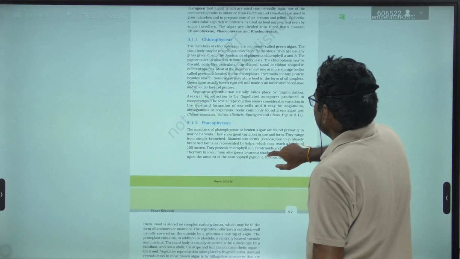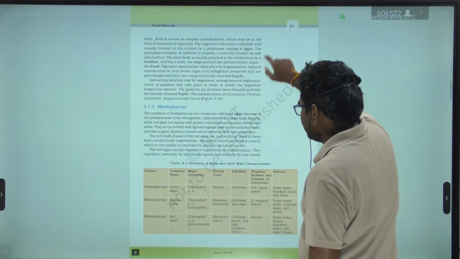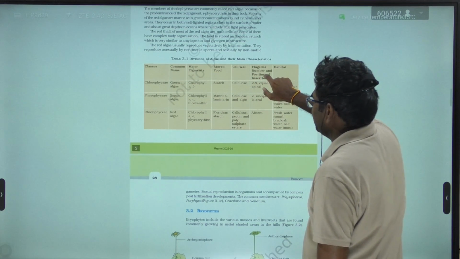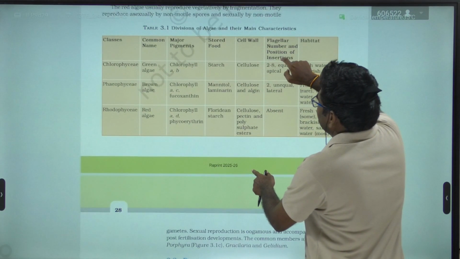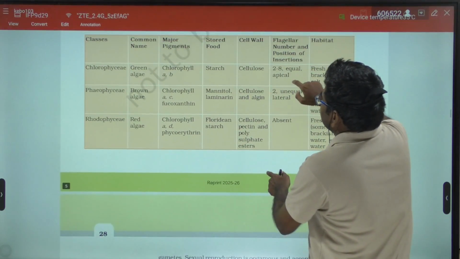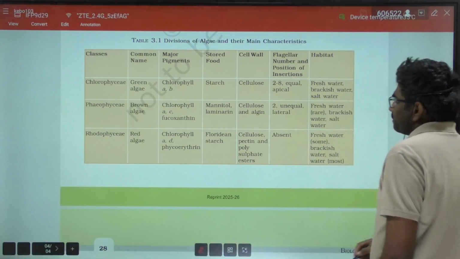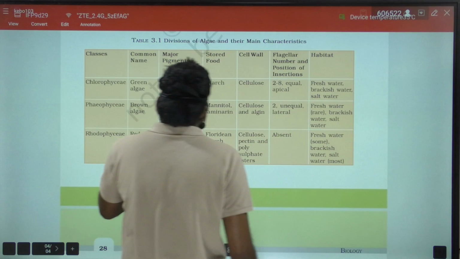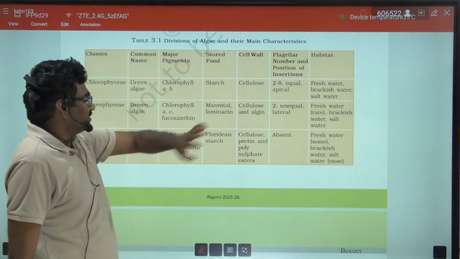So there is a table given. First let us look into the table, very important. Divisions of algae and their main characteristics.